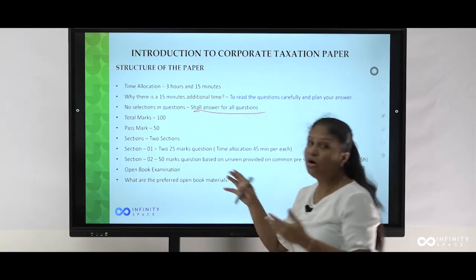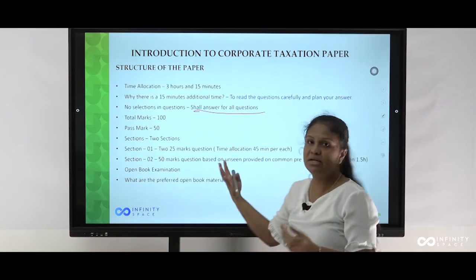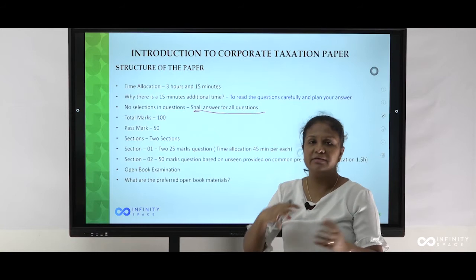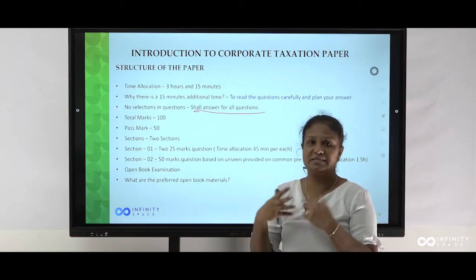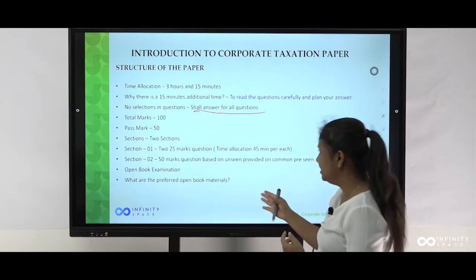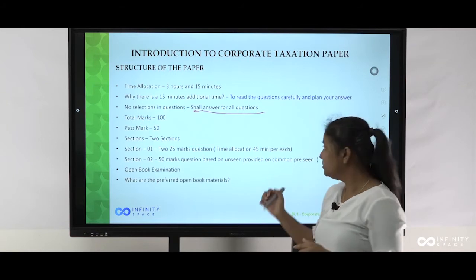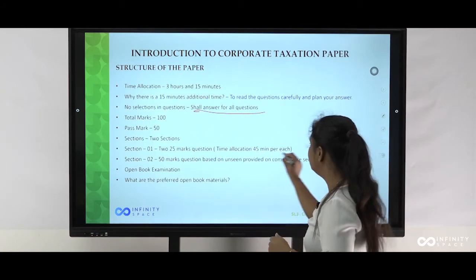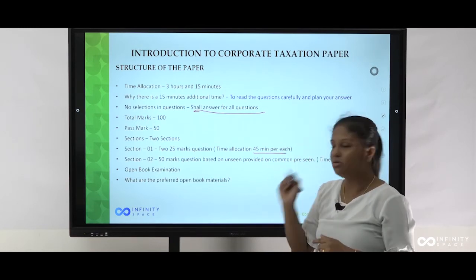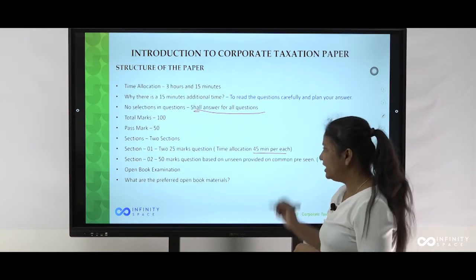Section 1, you all know there are two questions, but you don't know whether it will be VAT or non-resident taxation, with tax planning, exemptions, business decision making, all these things. Then it is a 225 marks question, with time allocation of 45 minutes for each. Don't forget this 45 minutes. If you forget it, it's critical for your examination.